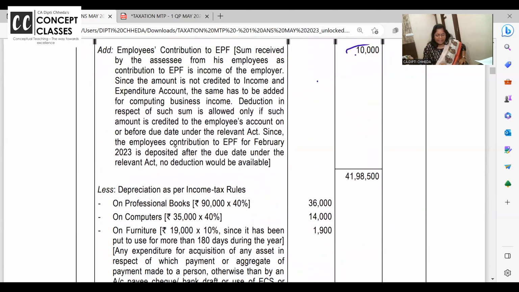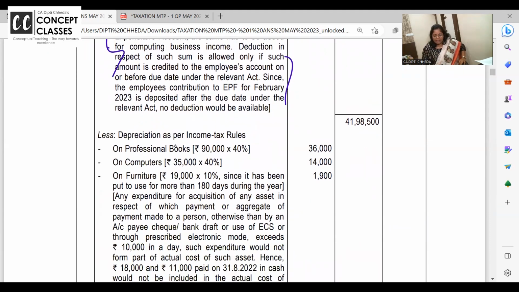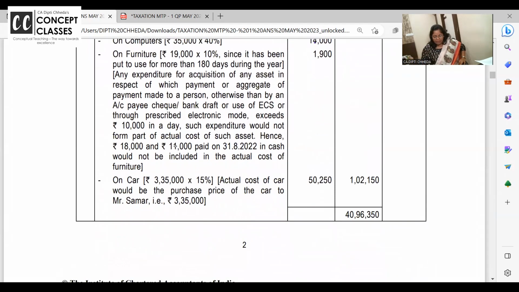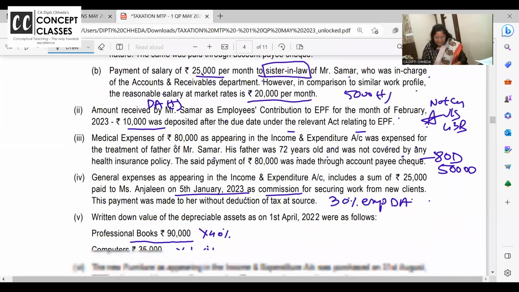And you need not write all this. So much of explanation is written over here. ये पूरा as they are training you. आपको नहीं लिखना है. 90,000 40% books पे, computer पे 40%, furniture पे 10%. Clear? Remaining are disallowed. On car, car you have purchased 15%. So this is your total depreciation. You can do a separate working note for depreciation and then put it in your answer. Now moving ahead.